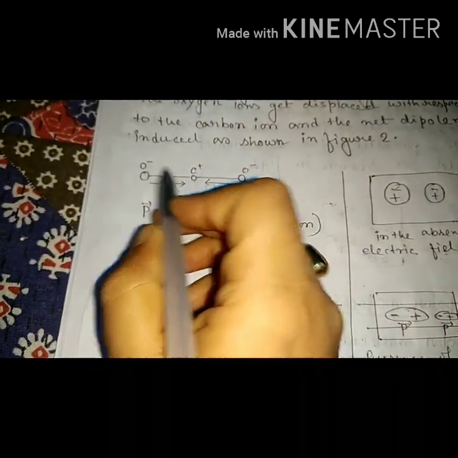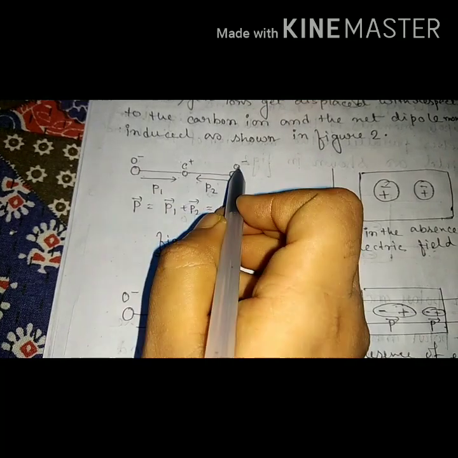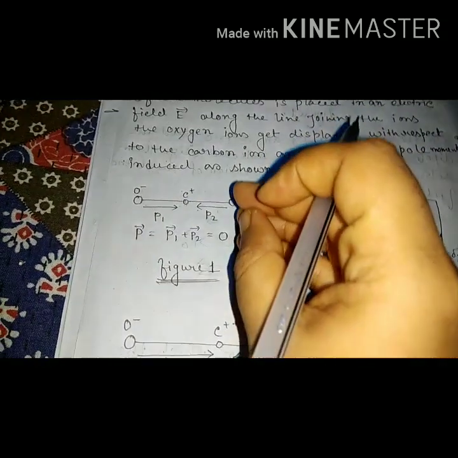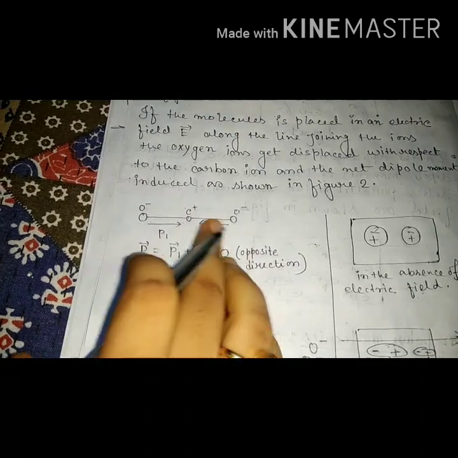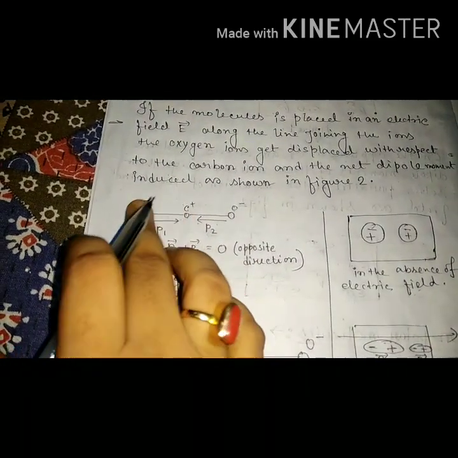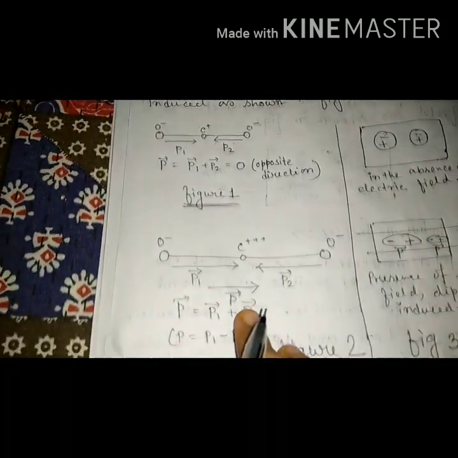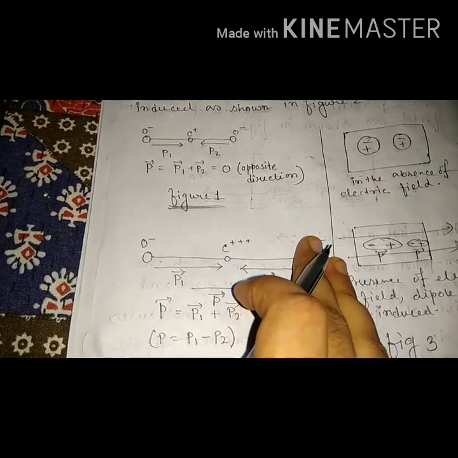Now in this case, because the center of gravity of plus and the center of gravity of minus are the same, it has no electric dipole. But for your understanding, I will draw this one. There is no distance between the positive and negative ions. That's why no electric dipole is there. Dipole moment is 0. But in this case, they are separated by a distance.